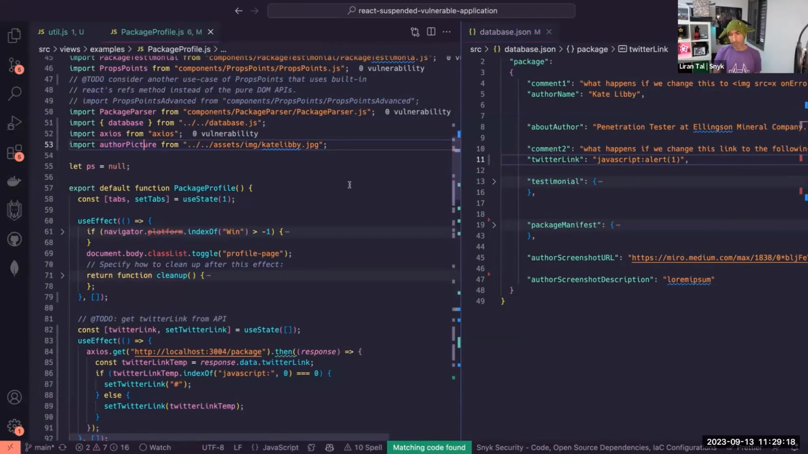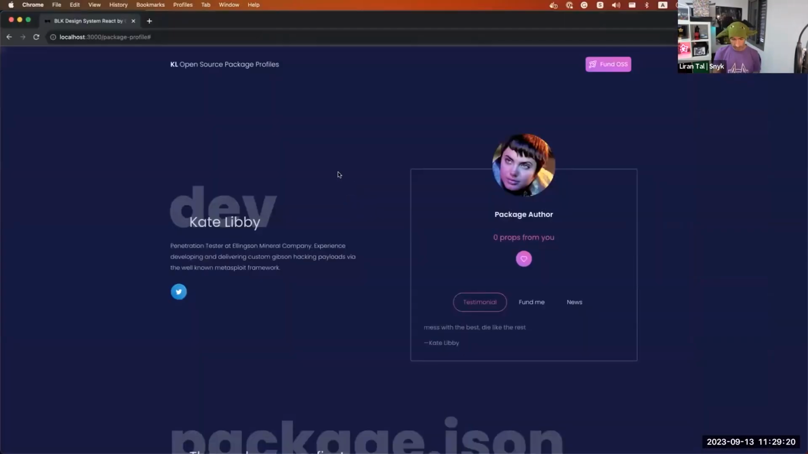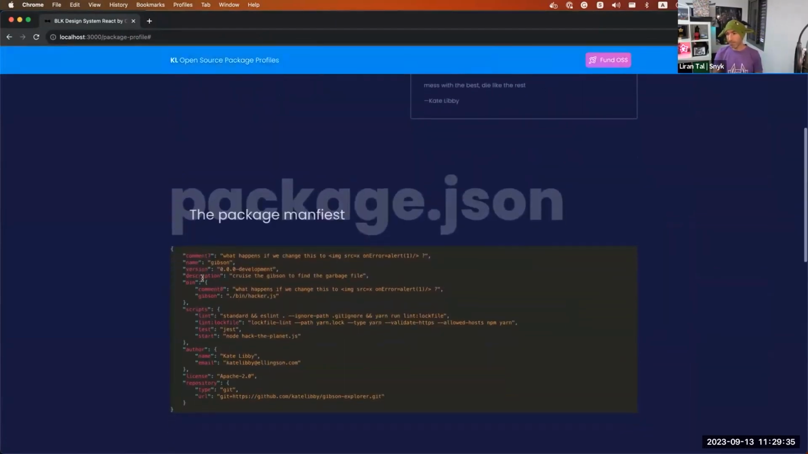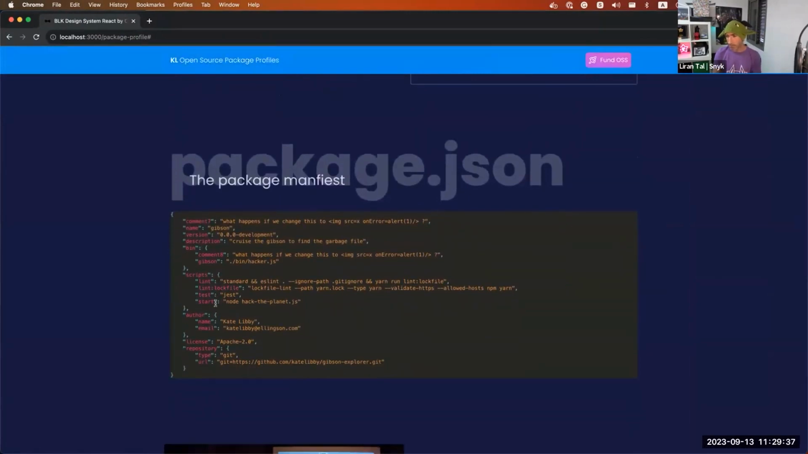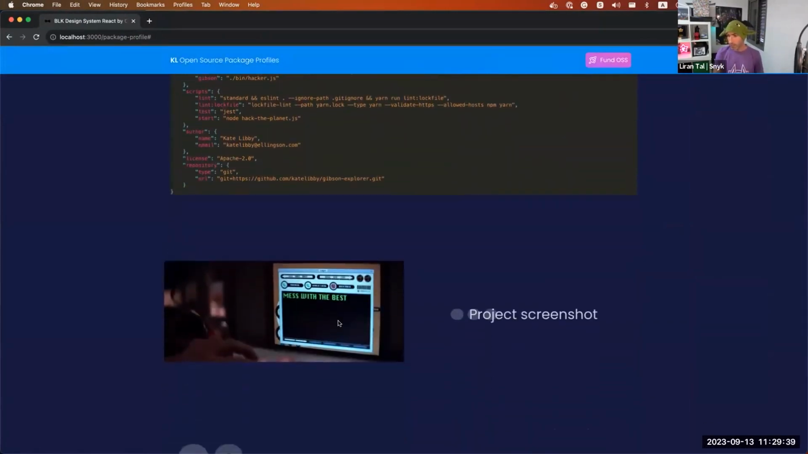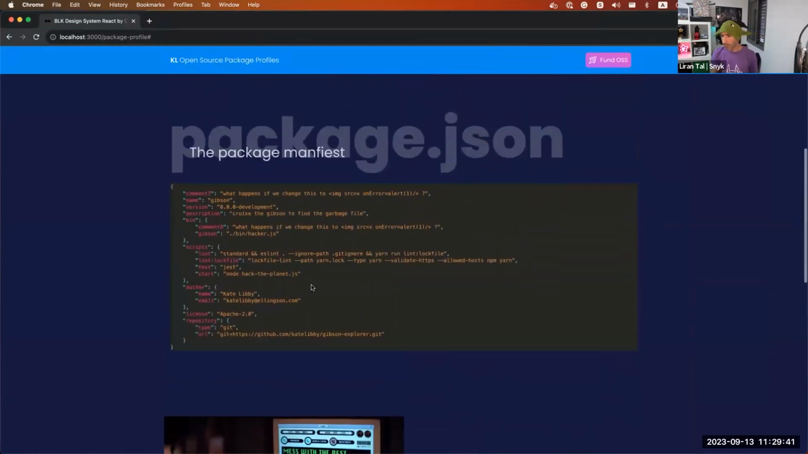What this looks like in practice is that this React page produces this website. It's essentially a website that shows you package pages, kind of like NPM or Maven Central. It shows you the package author, some description, what the package manifest has inside, all the scripts, all the dependencies, and it even allows you to add screenshots, which is pretty cool.